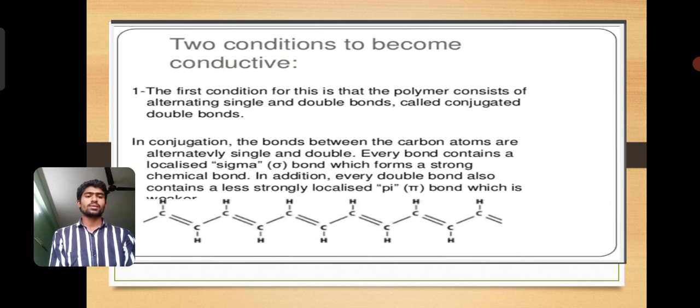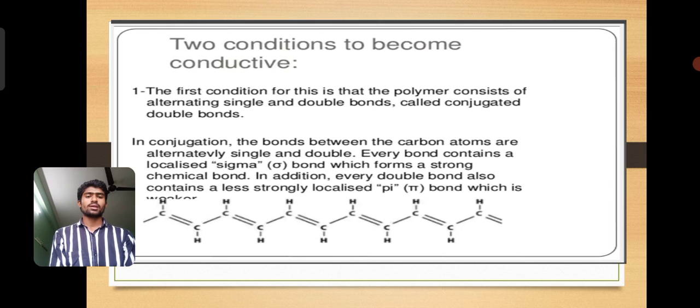In addition, every double bond also contains the less strongly localized pi bonds compared to the sigma bond, where the sigma, single bond is a stronger chemical bond than the double bond. For the example, they took 11 carbons, where alternate carbons have the double bond and each carbon is connected with a single hydrogen,